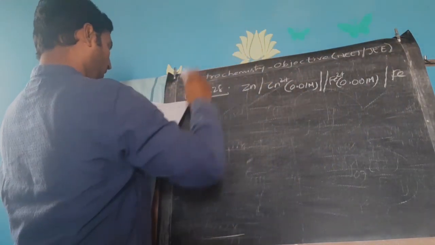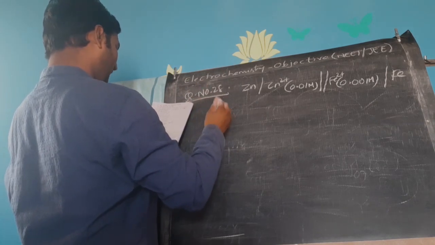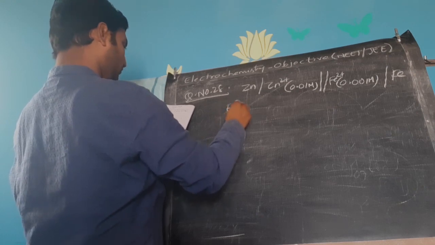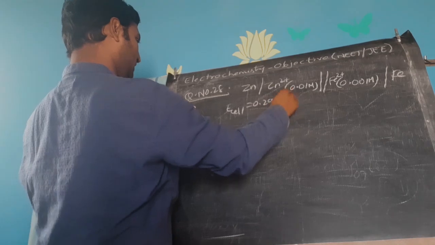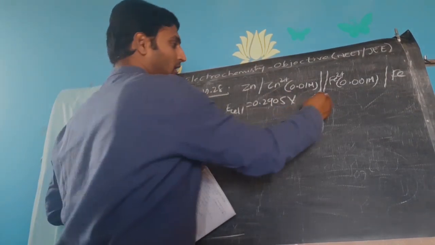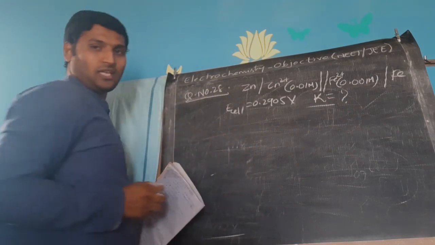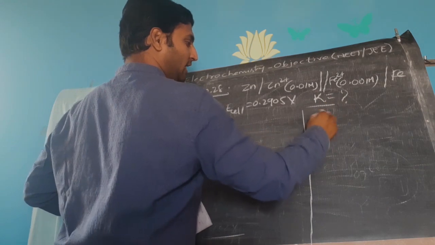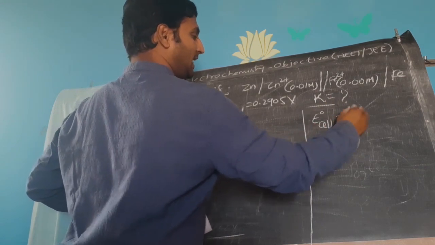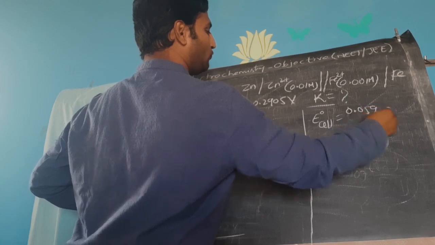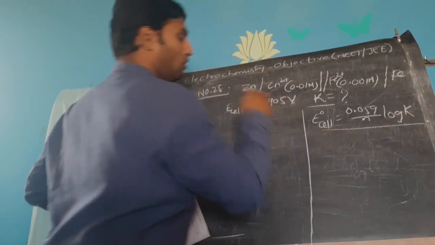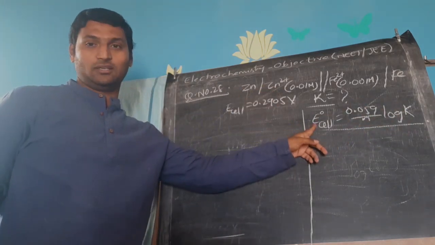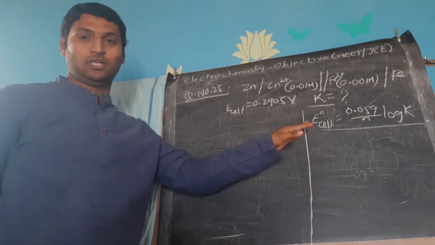Now he has given you that E cell was found to be 0.2905 volts. He has asked you the equilibrium constant value, K value. For calculating equilibrium constant, the procedure is E naught cell is equal to 0.059 by n log K, right? From this formula, we can calculate K value. So what you need is standard cell potential. He did not give you standard cell potential.